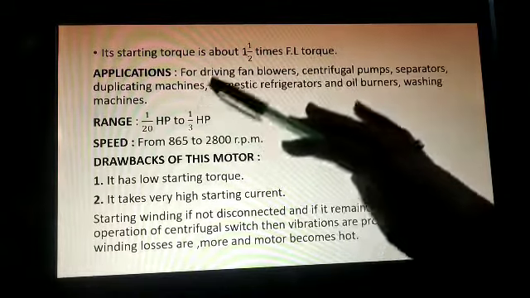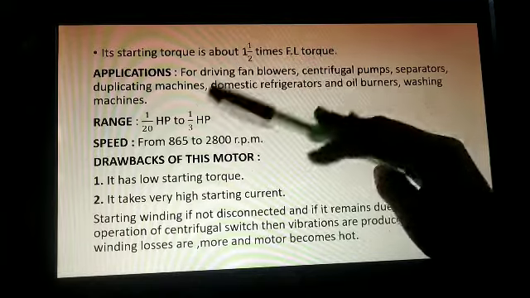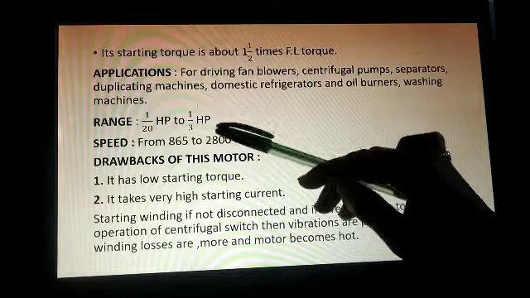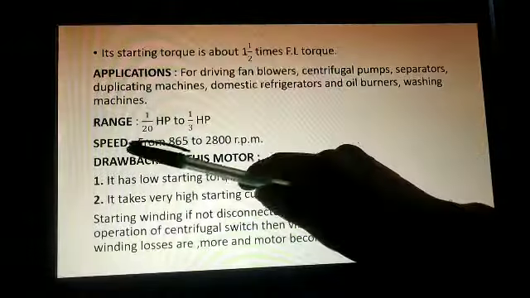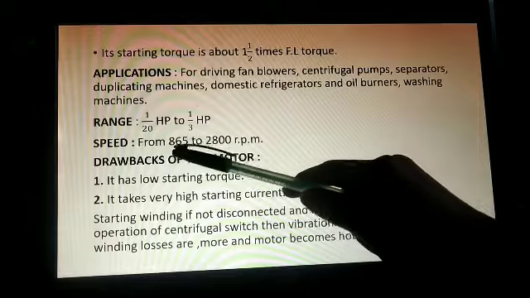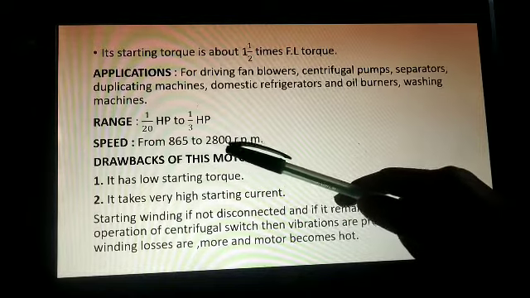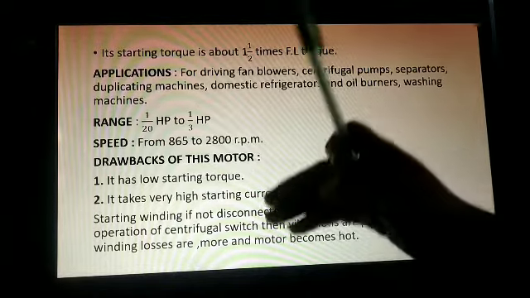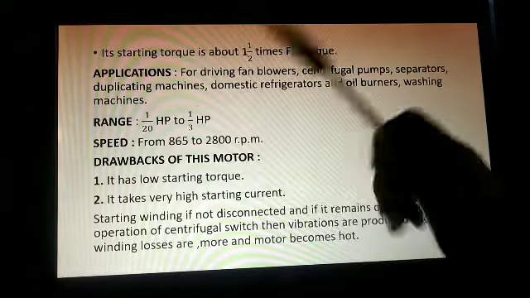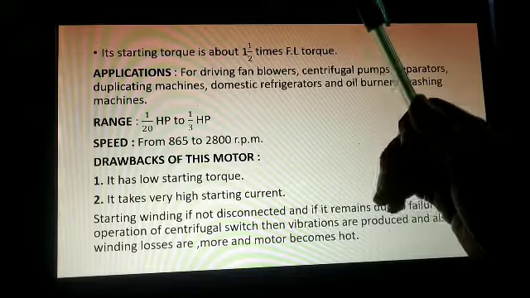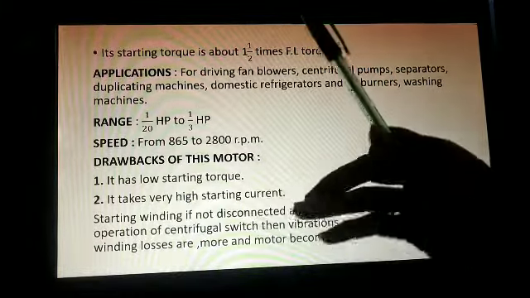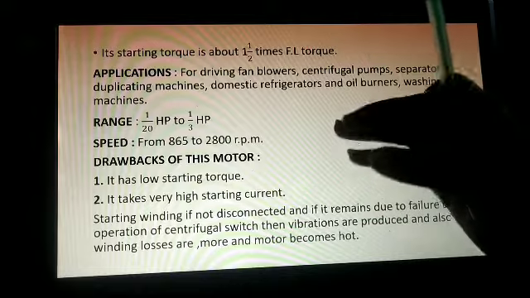Applications, we have already seen. The range is 1/20 HP to 1/3 HP, and the speed range is from 865 to 2800 RPM. What are the drawbacks of this motor? It has low starting torque, as we discussed, and it takes a very high starting current. The current taken is very high.